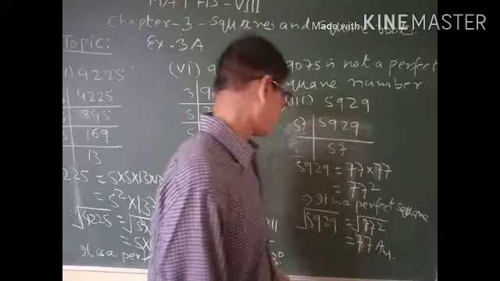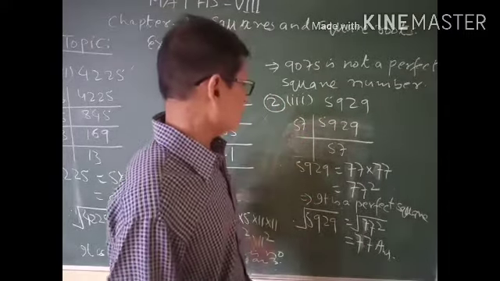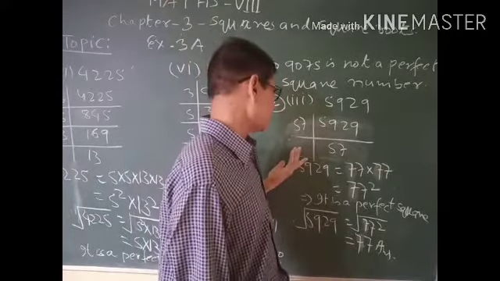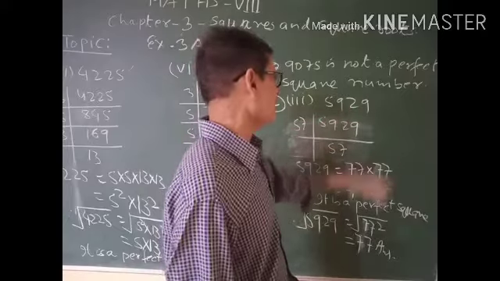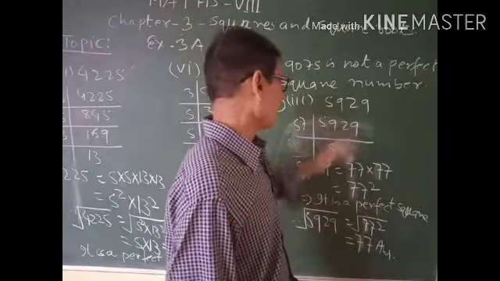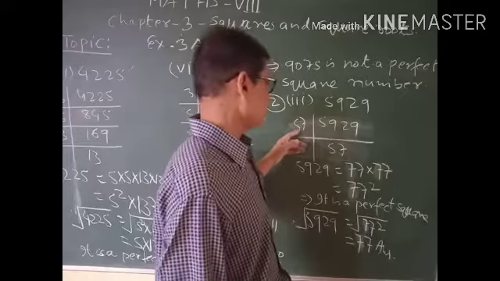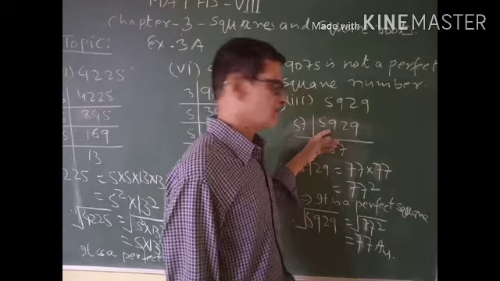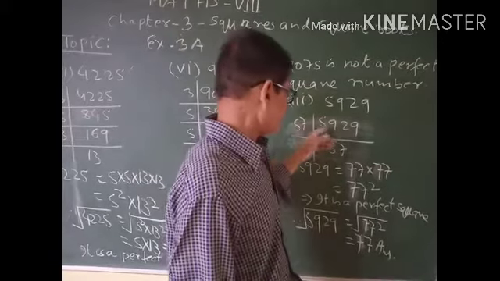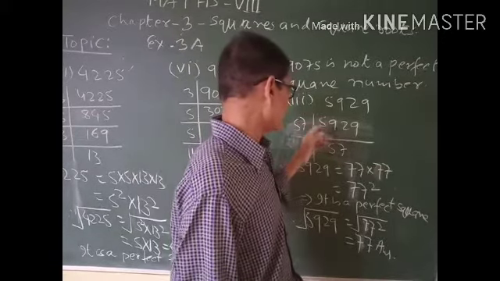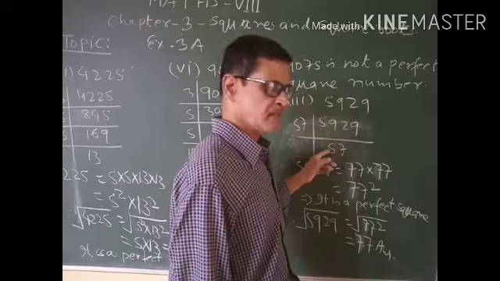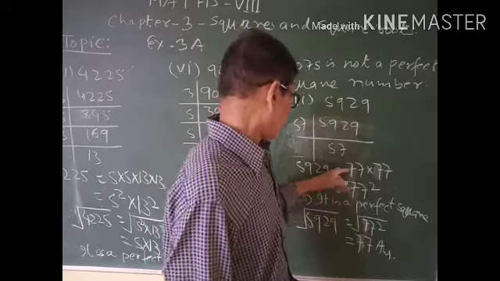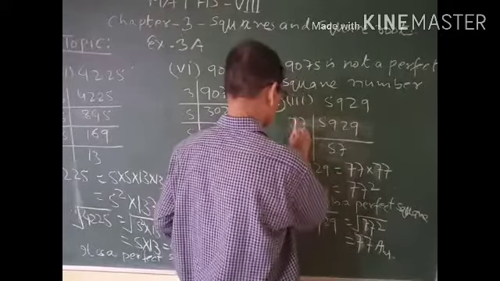Now come to question number 2, third: 5929. You have to find out the square root. The process is the same. 5929 will be divisible by 77.